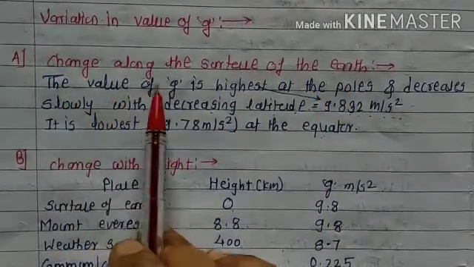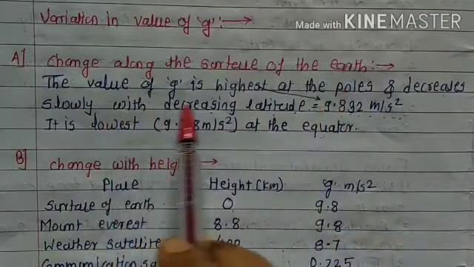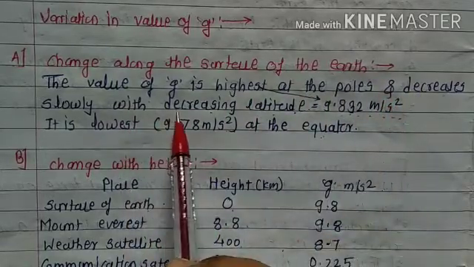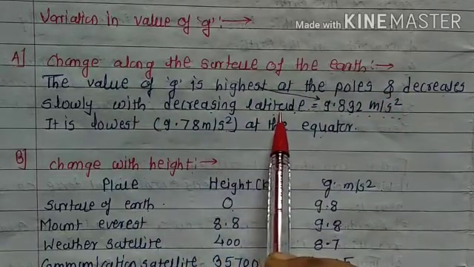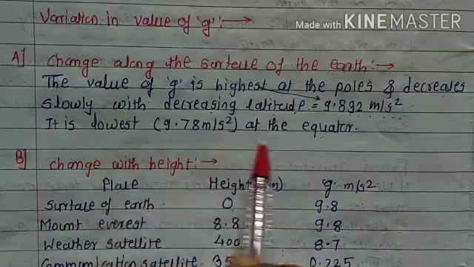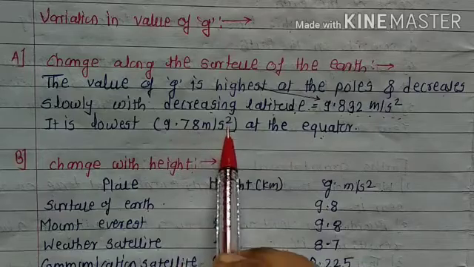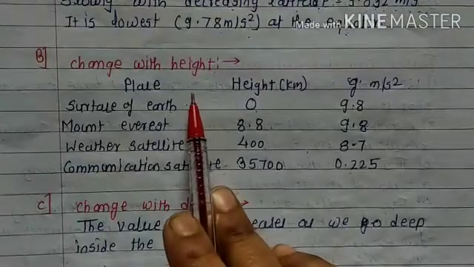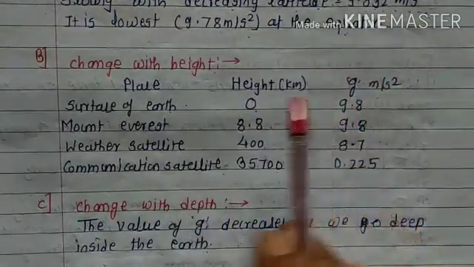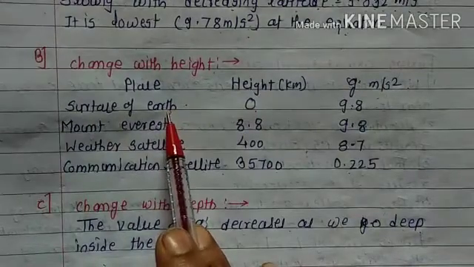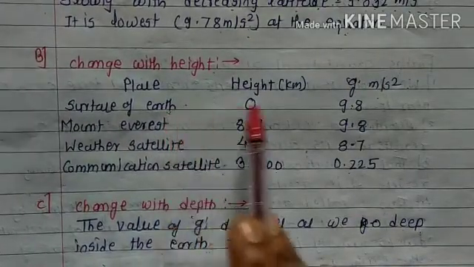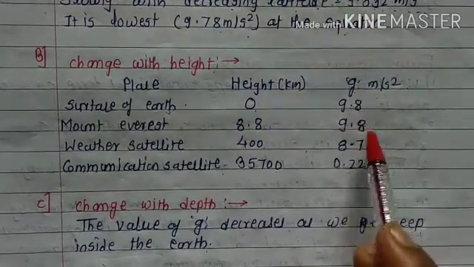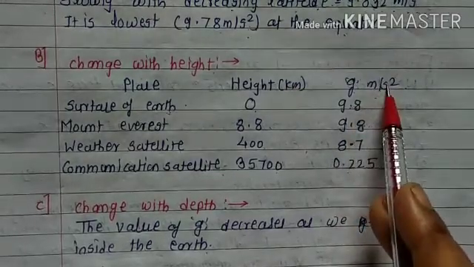Let us take change along the surface of the earth. The value of g is highest, that is 9.8, at the poles and decreases slowly with decreasing latitude. That is, it is lowest at the equator, that is 9.78 meter per second square. Let us take, whenever the height increases or decreases, how does g change from the surface of the earth? On the surface of the earth, if an object is present, its height is 0 kilometer. So its g, that is acceleration due to gravity, value is 9.8 meter per second square.